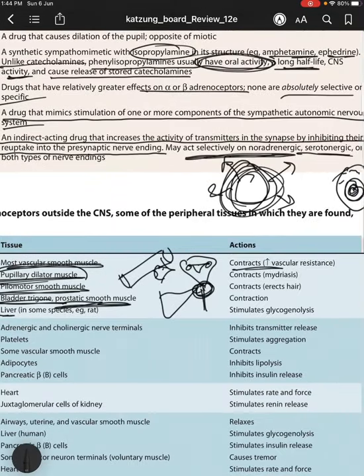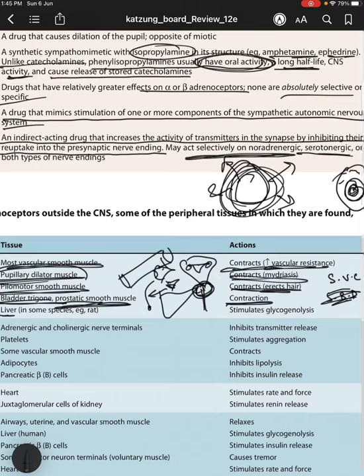So what are the actions? It contracts, that is, it increases vascular resistance, because sympathetic vasoconstriction, parasympathetic vasodilation. Sympathetic vasoconstriction, sympathetic bronchodilation. Let's remember this later on. In the eyes, mydriasis contracts the dilator muscle, and it erects the hair because it is present in pilomotor smooth muscle. That is why when you are scared you have goosebumps.